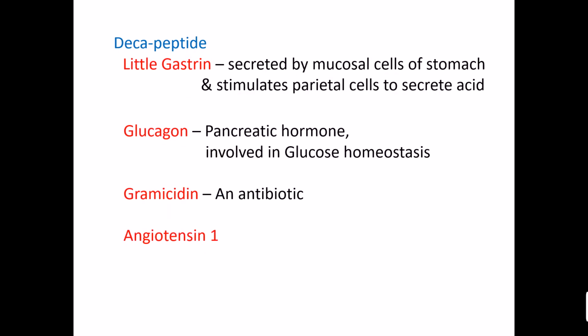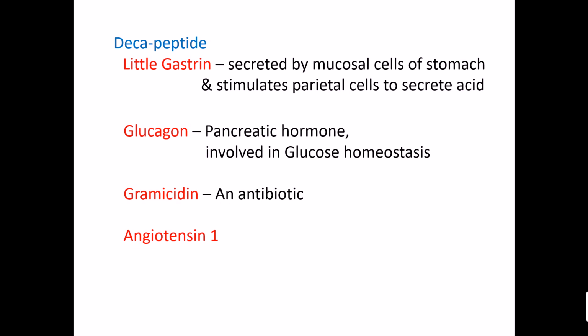There are a few larger peptides. One of them is little gastrin. It is known as little gastrin because it has 17 amino acid residues. The other one is gastrin, having 34 amino acid residues, and it is secreted by mucosal cells of the stomach and stimulates parietal cells to secrete hydrochloric acid. Another one is glucagon, a pancreatic hormone which maintains glucose homeostasis.